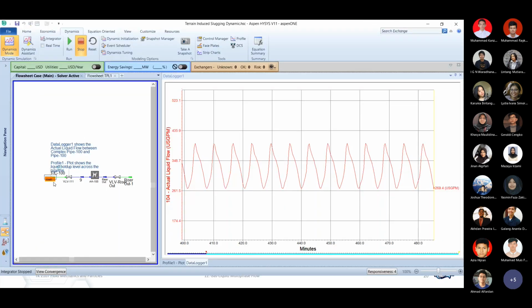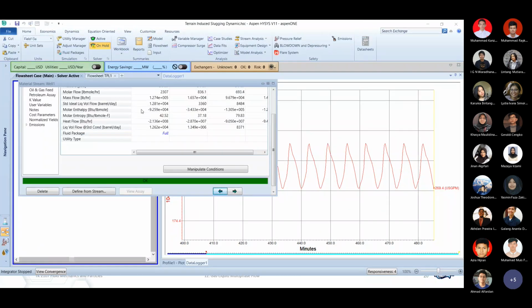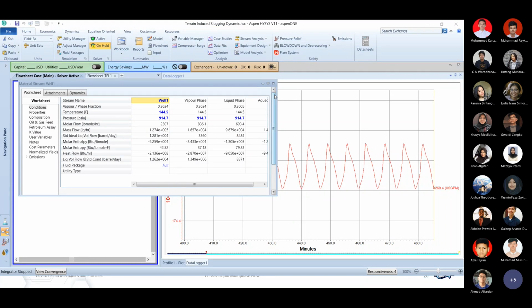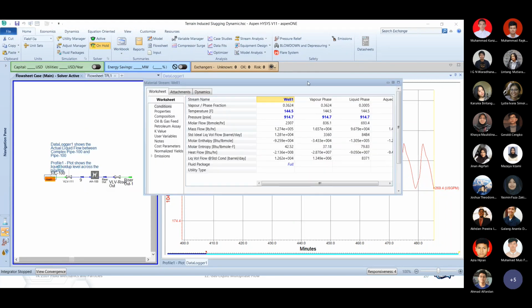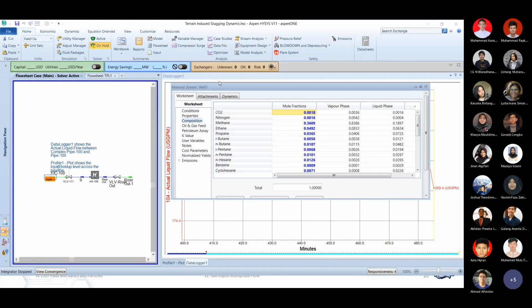Let me check in here. Okay, you can see, the good thing about simulation is you specify the mole fraction of the mixed compound, right? And then based on the thermodynamics correlation that they have over here, they will be able to predict what will be the phase composition only in the vapor phase.